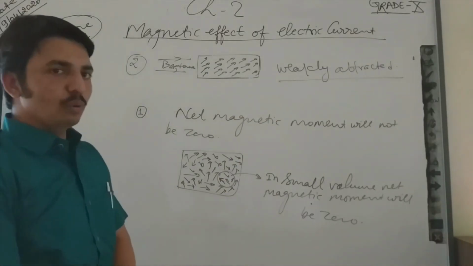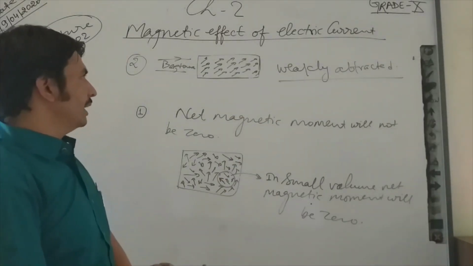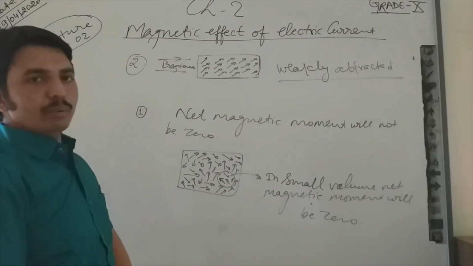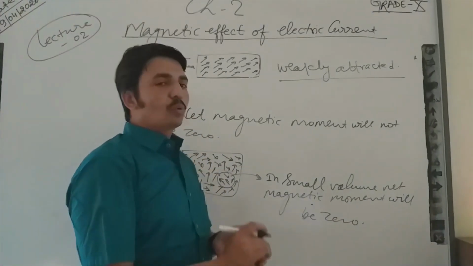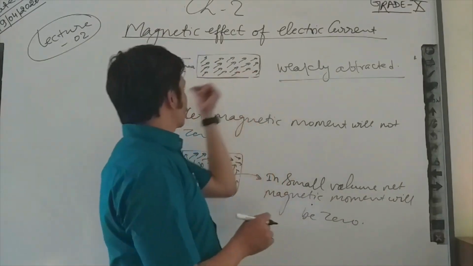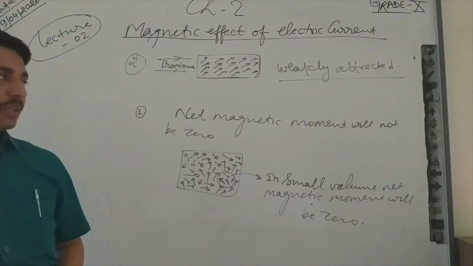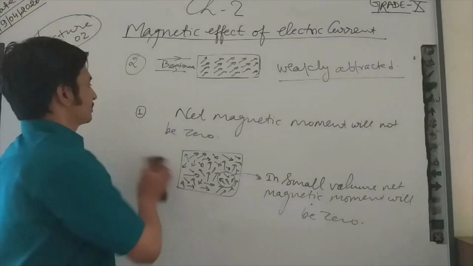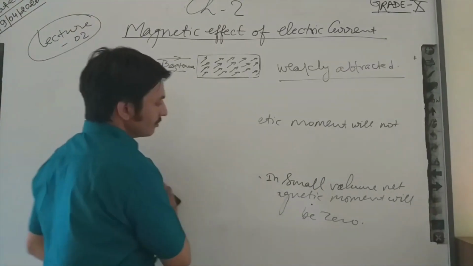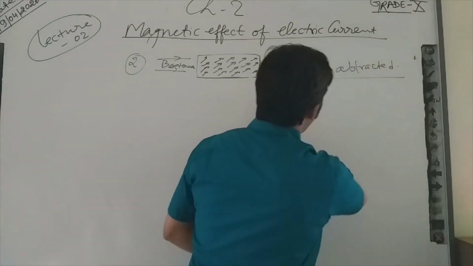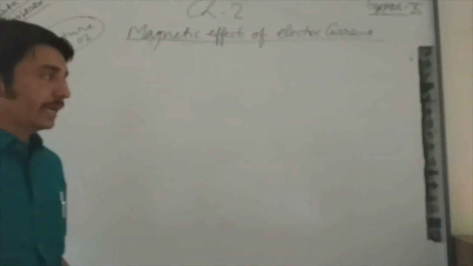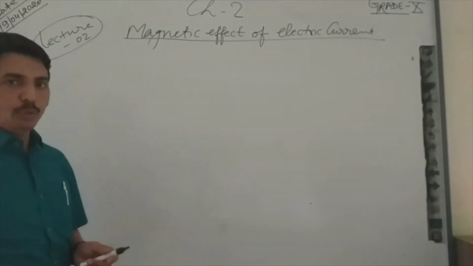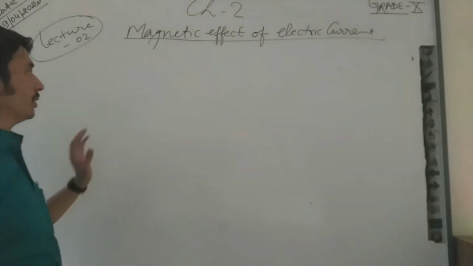They have dipole moment, and if we apply an external magnetic field, they will be weakly attracted towards it. For example, aluminium is an example of paramagnetic material.